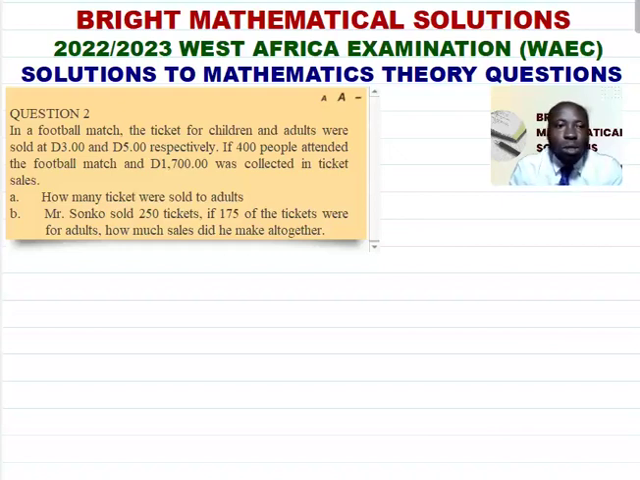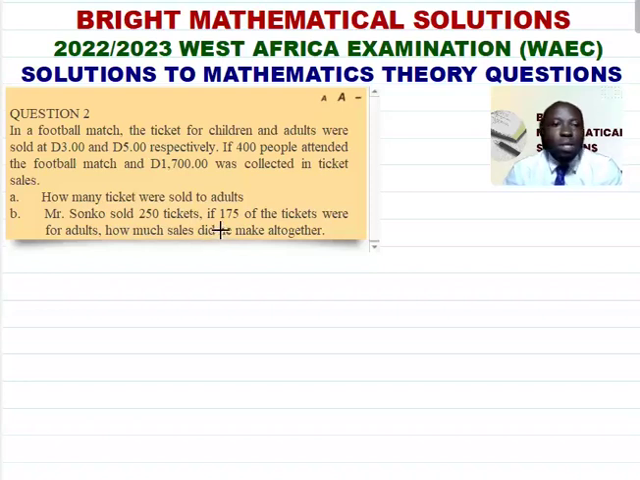The question says, in a football match, the tickets for children and adults were sold at 3D and 5D respectively. If 400 people attended the football match and 1,700D was collected in ticket sales, A, how many tickets were sold to adults? B, Mr. Sonko sold 250 tickets. If 175 of the tickets were for adults, how much sales did he make altogether?